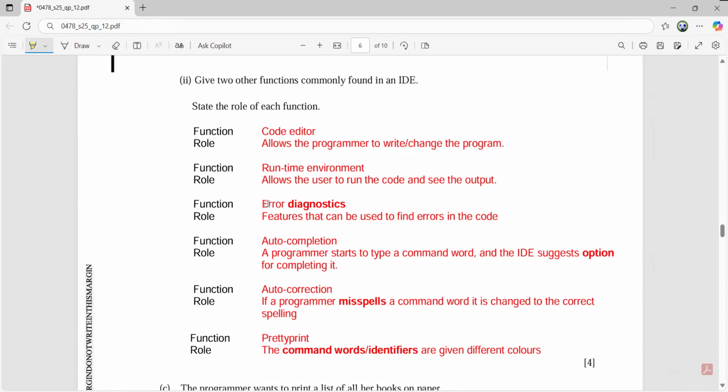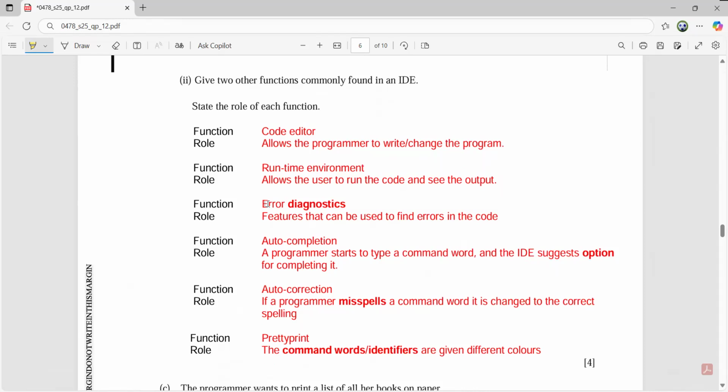So if I have misspelled a word, it is definitely going to give me the option, and I can make the correction myself. So that is a very big advantage. Pretty printing: the commands or the word identifiers are given in different colors. So this color coding is very beneficial, through which I can identify which ones are the variables, which ones are the keywords, etc. So these are the features.